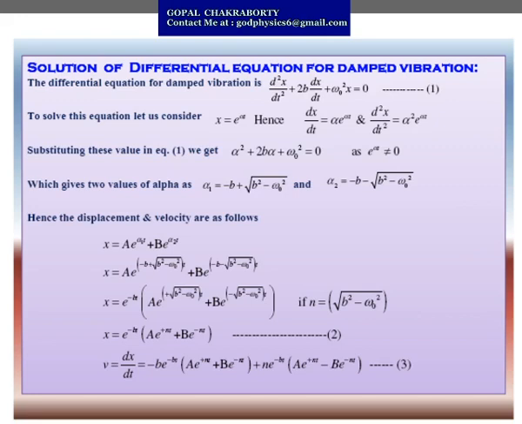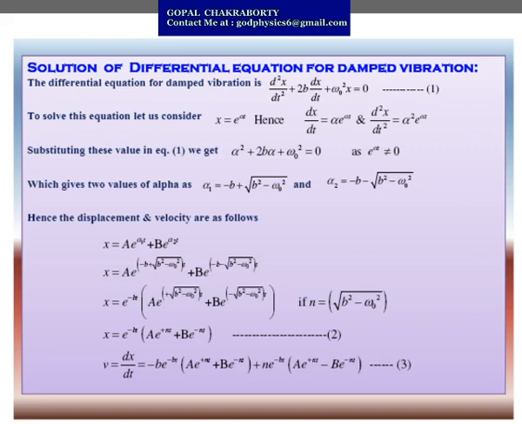That means it has two solutions and two values of alpha. One is alpha 1, equal to minus b plus root over b square minus omega naught square, and the other is alpha 2, equal to minus b minus root over b square minus omega naught square. So we get two different constant values, alpha 1 and alpha 2.